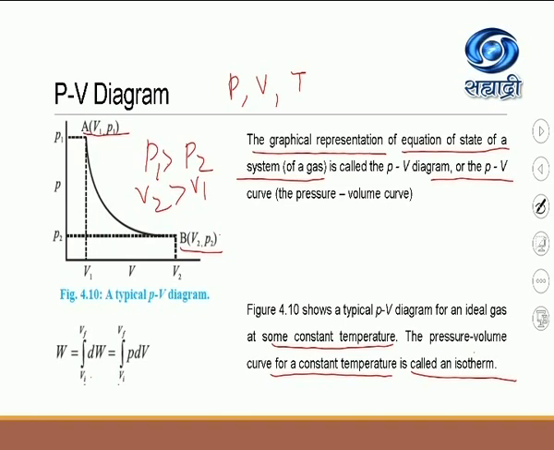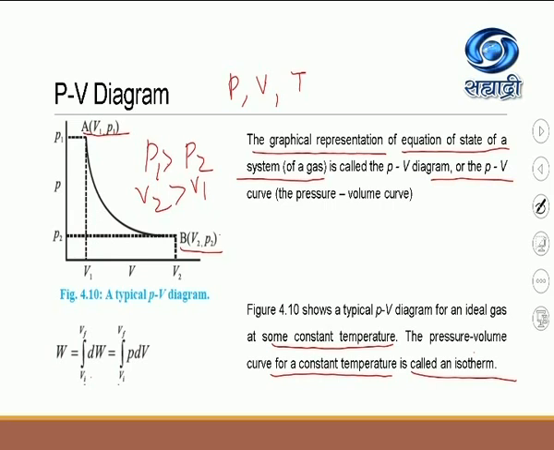Here as V2 is greater than V1 and as P2 is less than P1, when the system changes its thermodynamic state from A to B, the volume of the gas increases, but the pressure of the gas decreases.